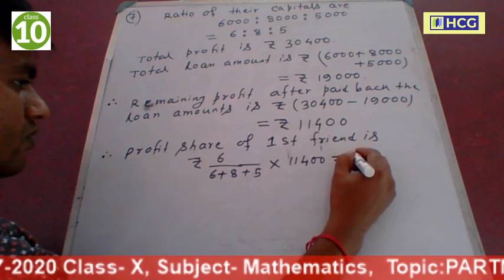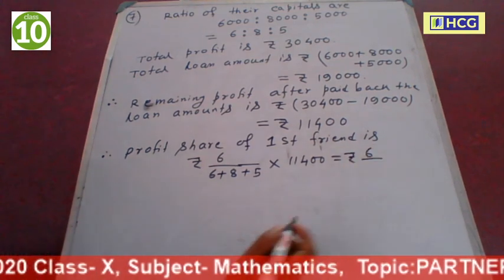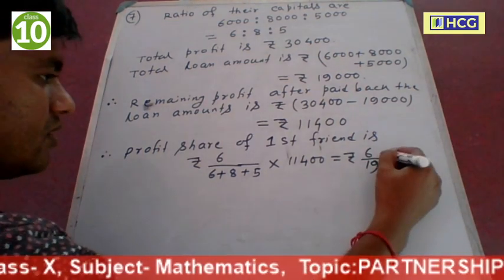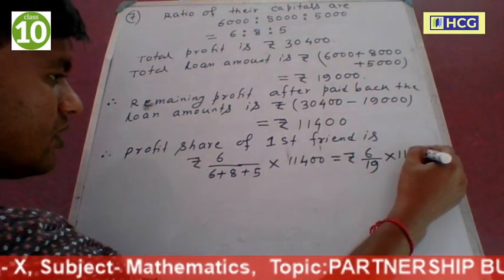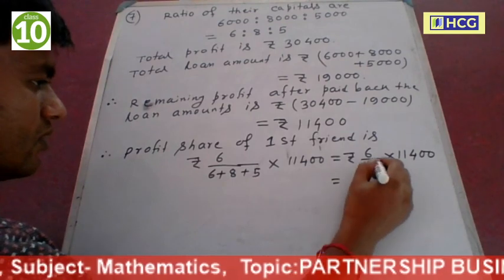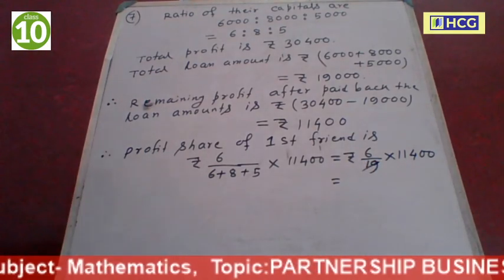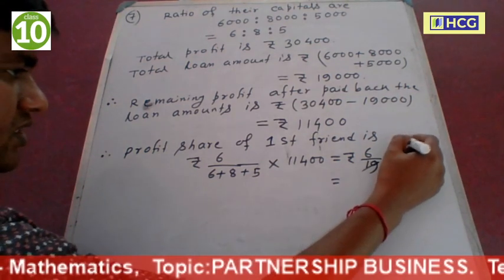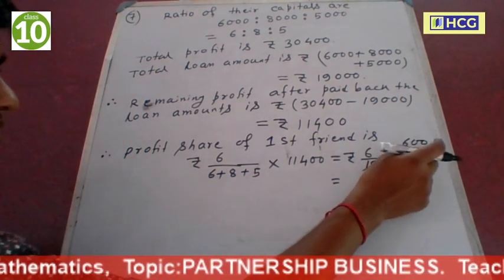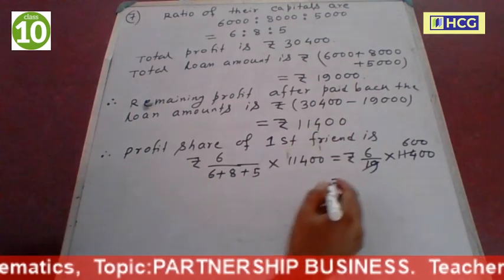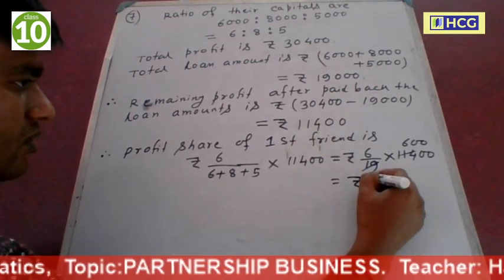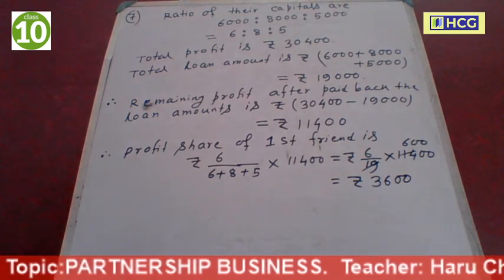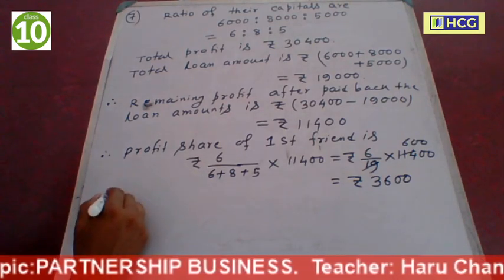Now this is equal to rupees 6 by 19 into 11,400. Now this is equal to 3,600.